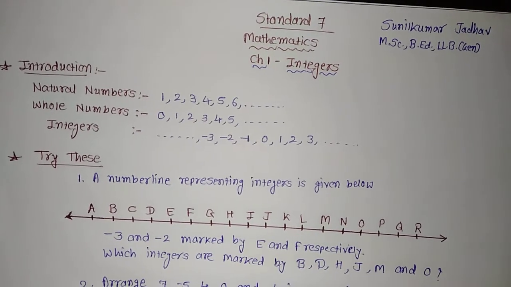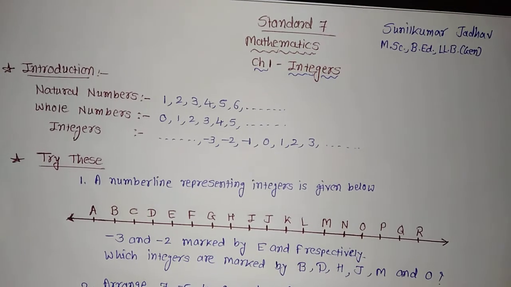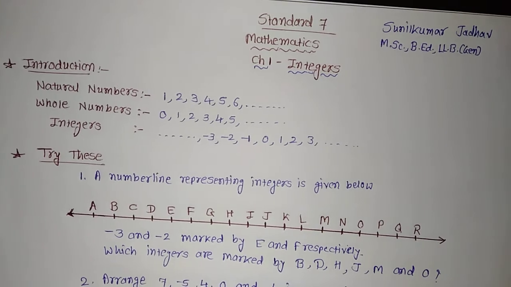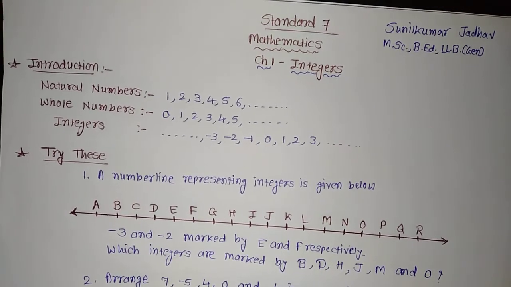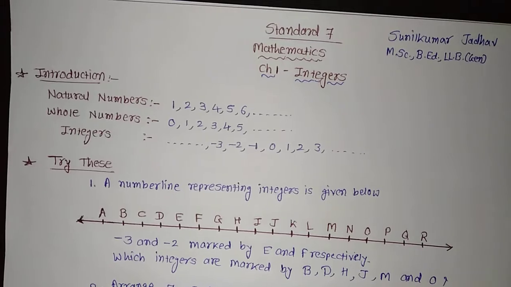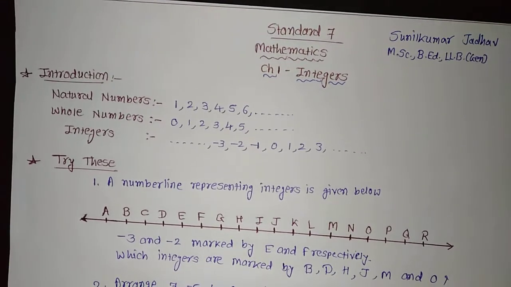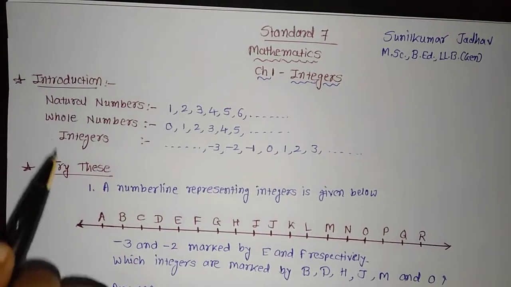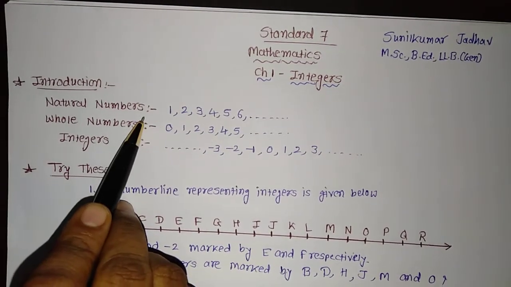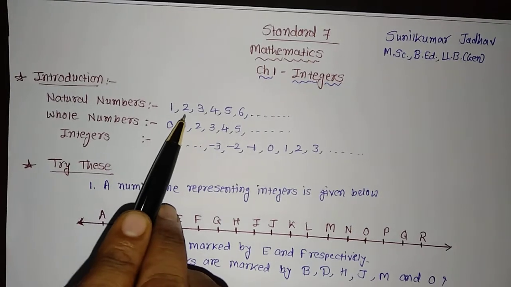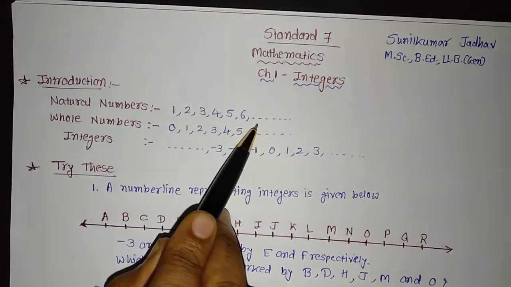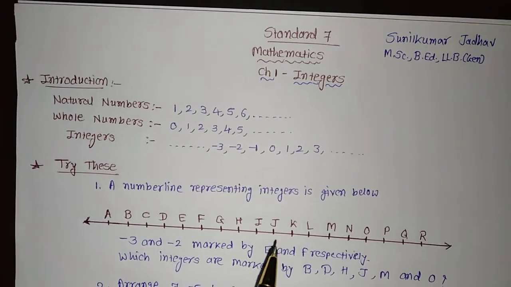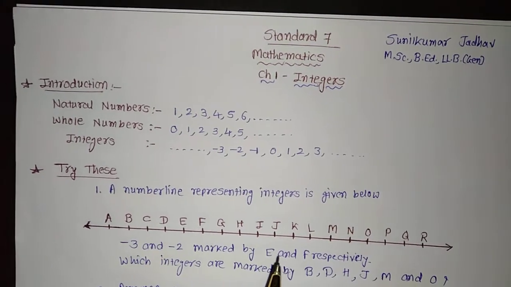First of all, the question arises in our mind: what are integers? Integers are numbers. What kind of numbers are they? For that, let us recall what we have learned in the previous standard. You have already learned about different number sets, different types of numbers. First, natural numbers. Natural numbers are 1, 2, 3, 4, 5, 6 up to infinity, meaning all the positive numbers are considered under natural numbers.